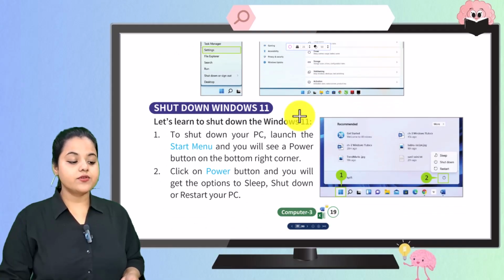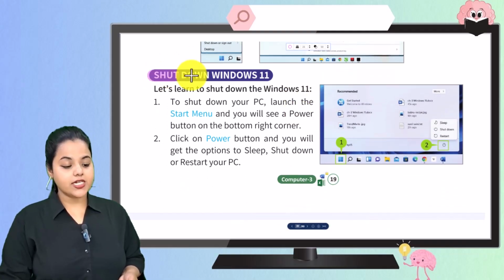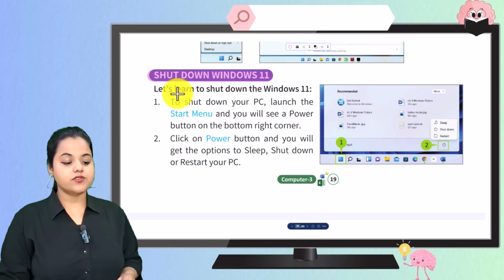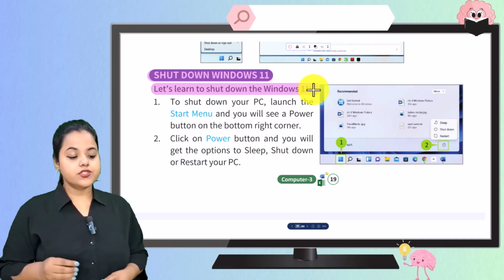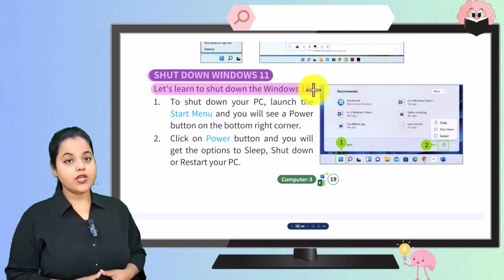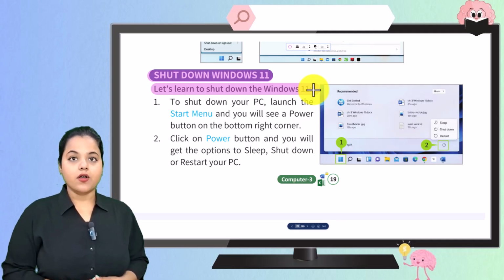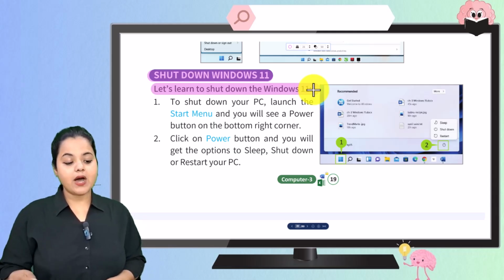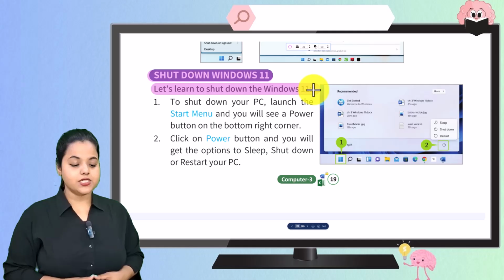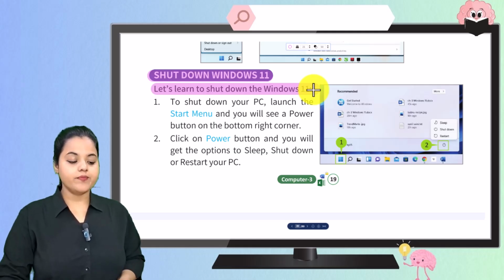Now what you have to do next, how to shut down Windows 11. So let us learn how to shut down Windows 11. To shut down your PC, launch the Start menu and you will see a power button on the bottom right corner. Here you can see. Now click the power button and you will get the option to sleep, shut down or restart your PC.